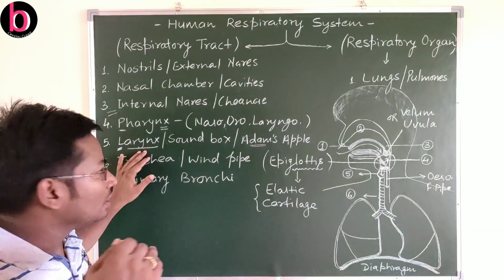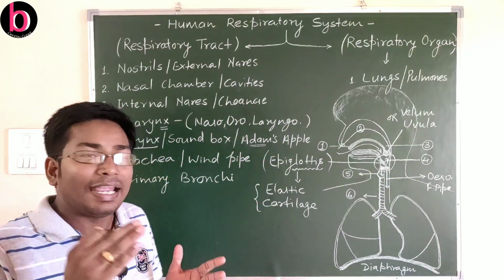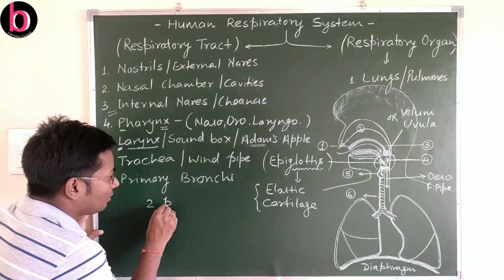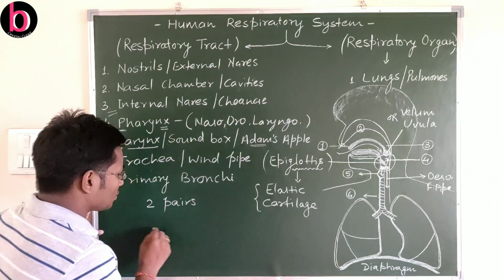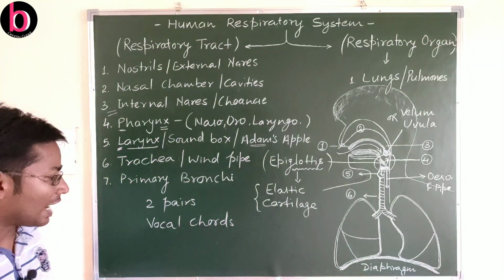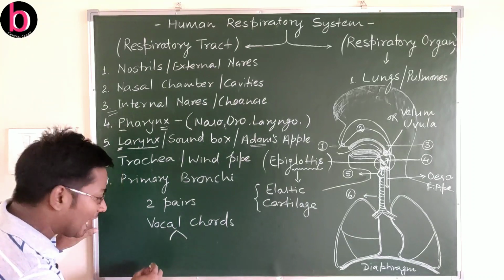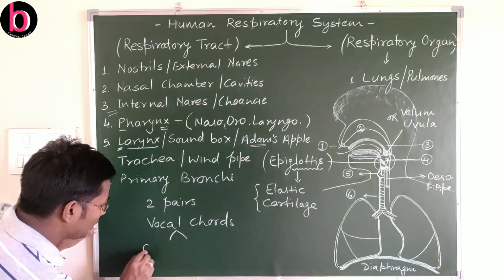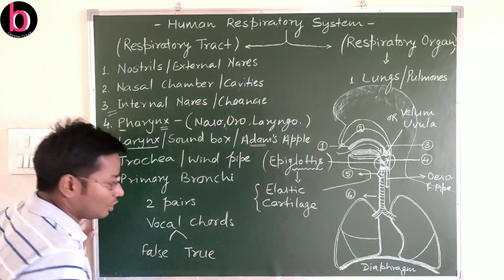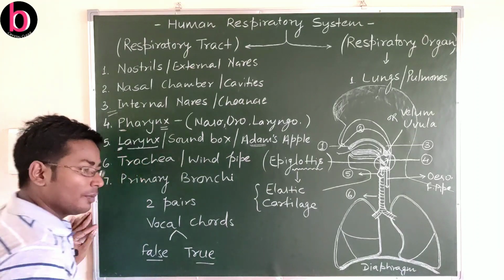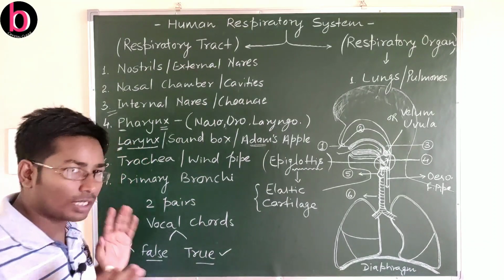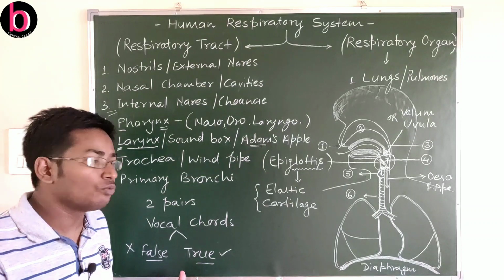When we discuss the larynx, sound box or Adam's apple, internally it carries vocal cords. There are two pairs of vocal cords. Out of these two pairs, the upper pair is known as false vocal cords, while the lower pair is known as true vocal cords. Why is this false and this true? Because the upper one is not involved in producing sound, while the lower one is involved in sound production. That's why it is known as true vocal cords.